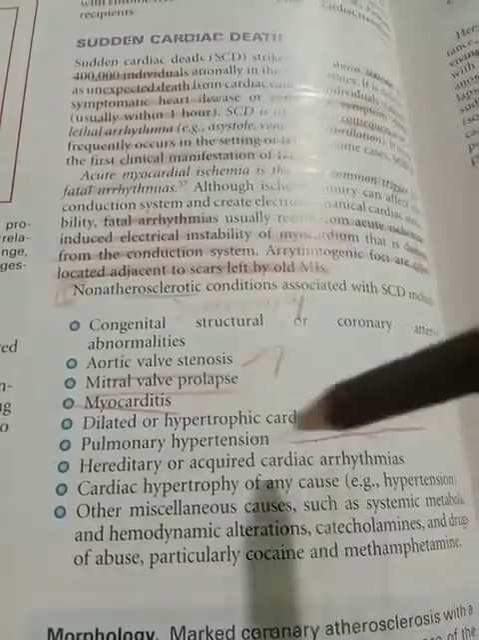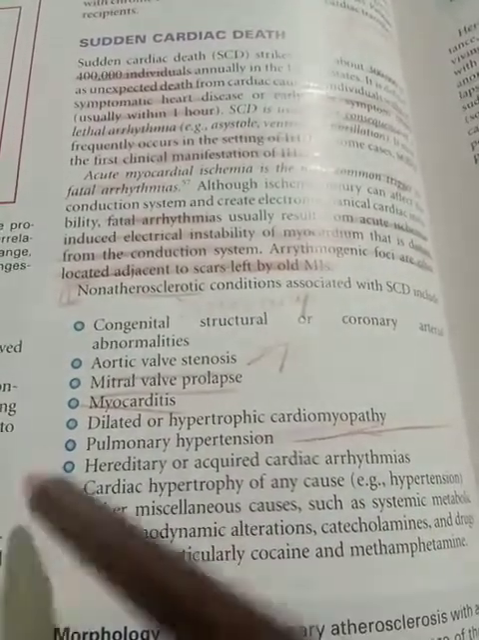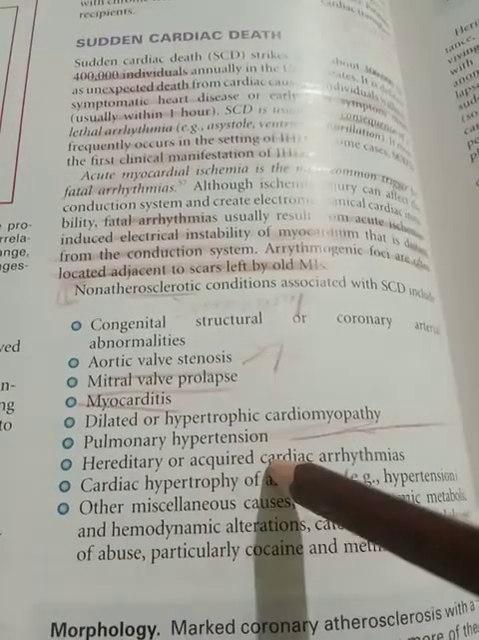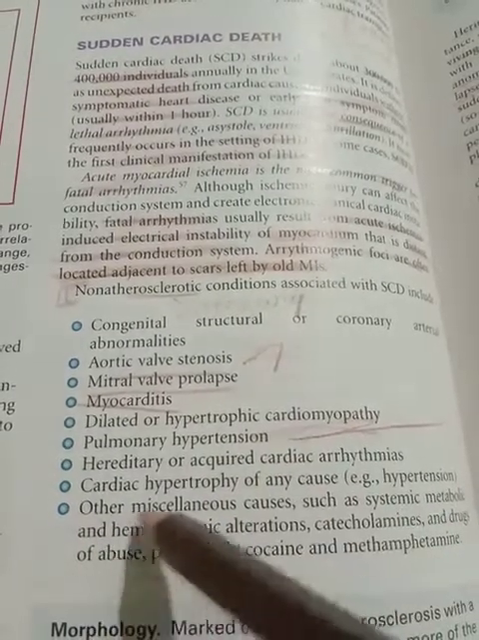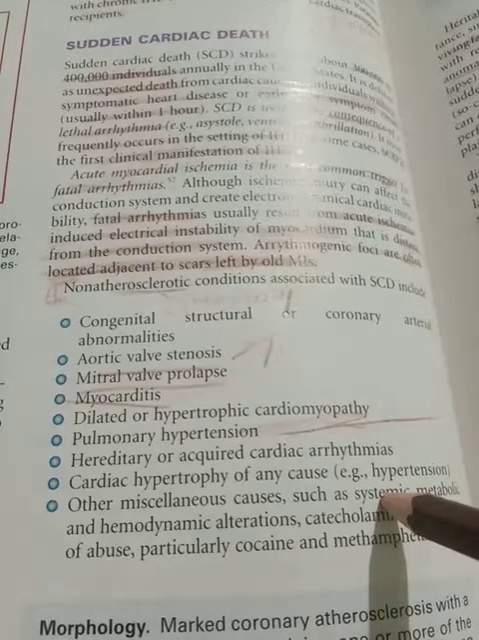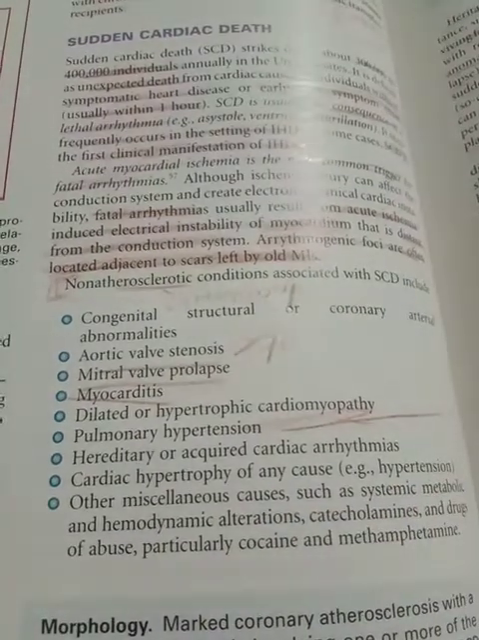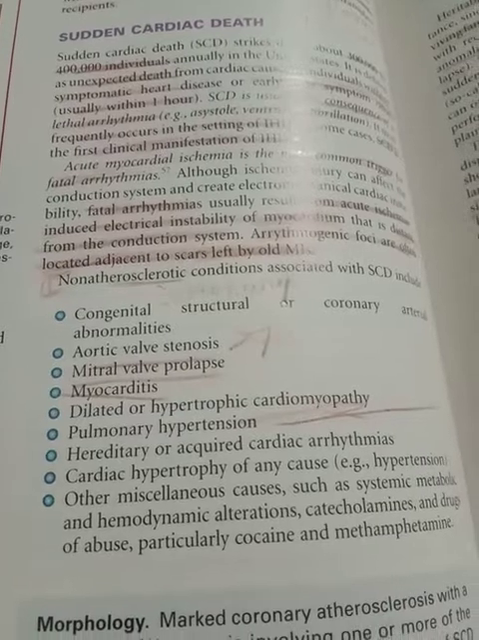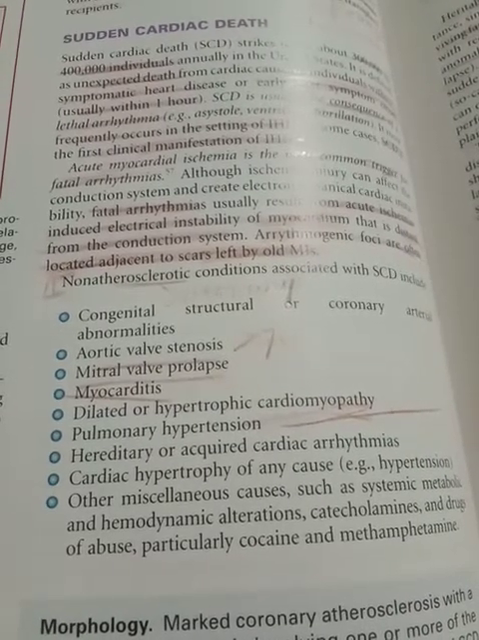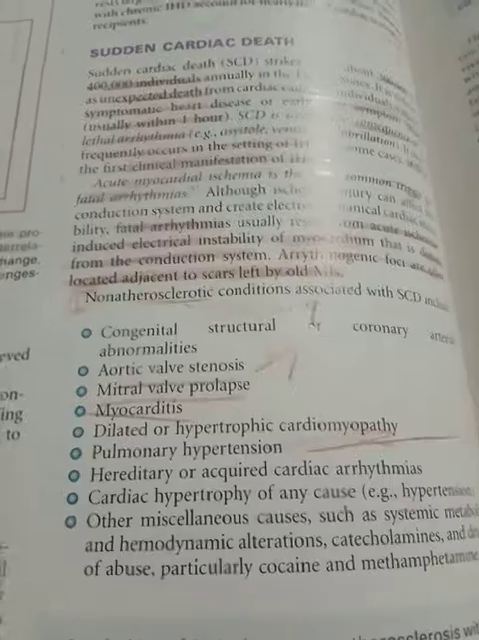These are the main causes, and next are some other causes: pulmonary hypertension, hereditary or acquired cardiac arrhythmias, cardiac hypertrophy of any cause, for example hypertension, or other miscellaneous causes like systemic metabolic and hemodynamic alterations, catecholamines and drugs of abuse, particularly cocaine and methamphetamine.